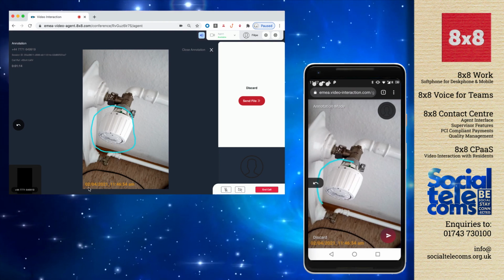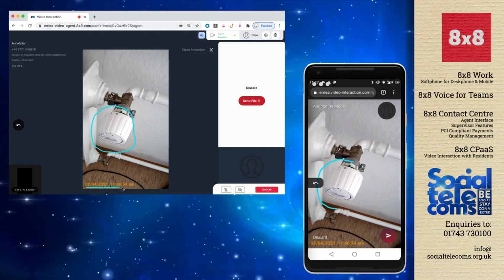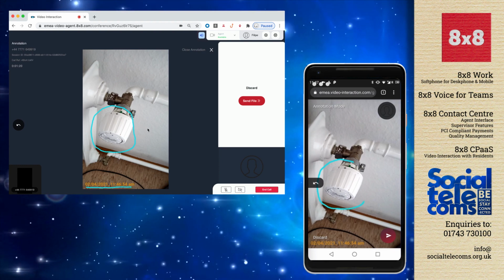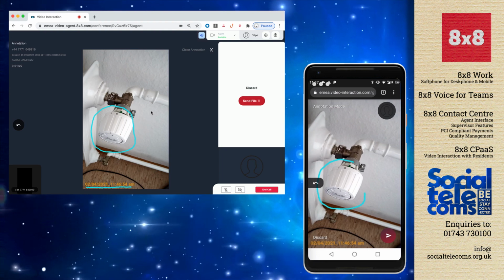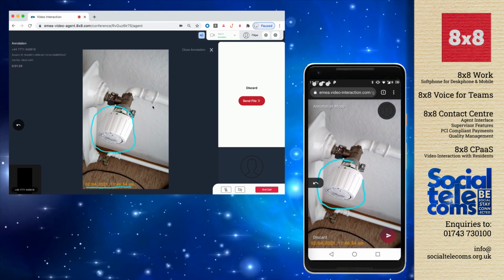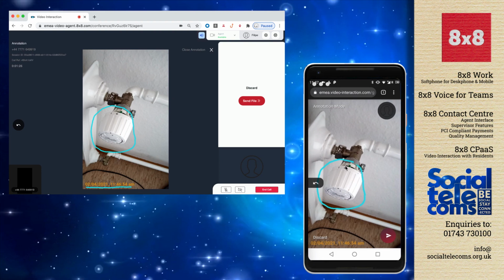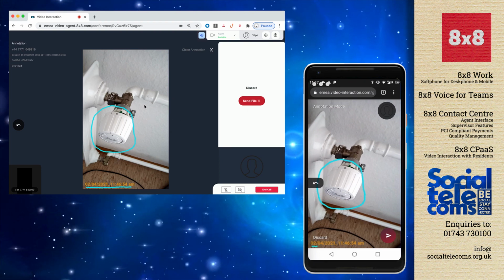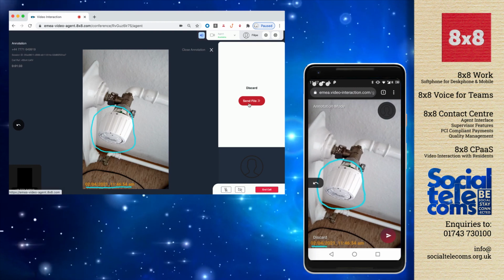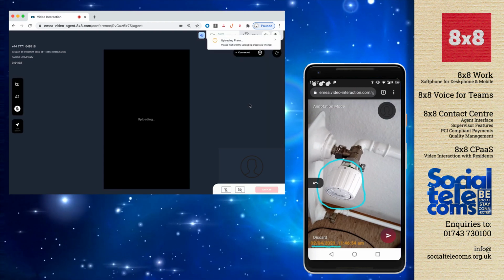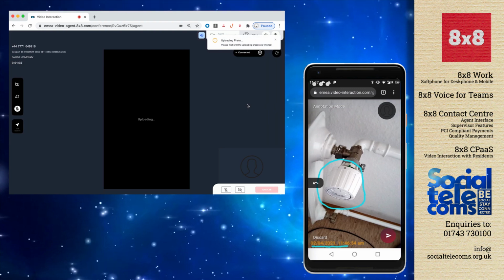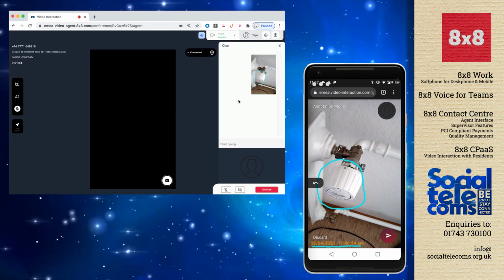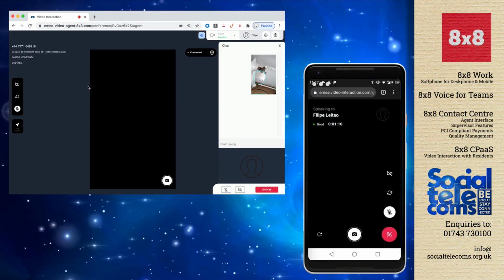You'll also notice that the screenshot now has a timestamp. All the annotations you're pointing down live to the video will also appear in real time to your client's image. Once all the annotations are done, you can just click on Send File, and both will have the picture stored into their local storage.